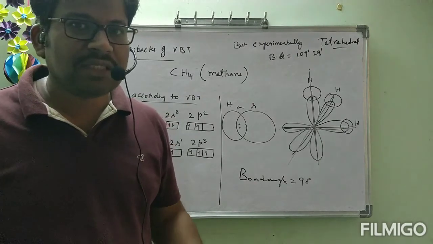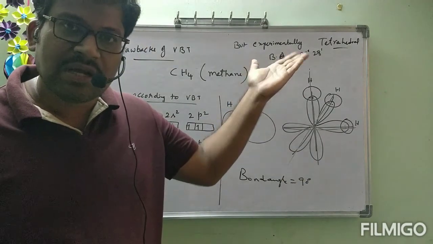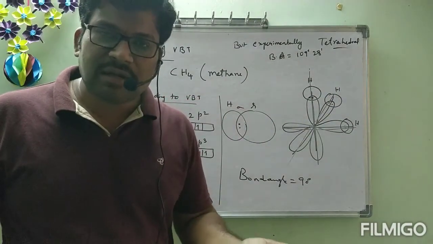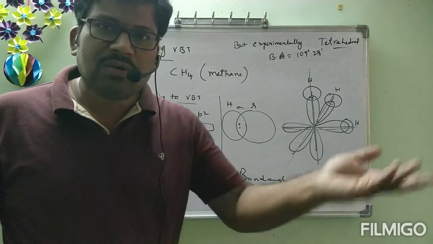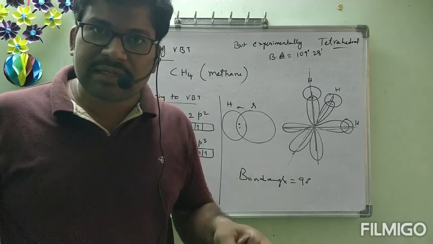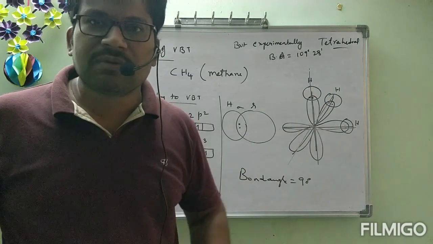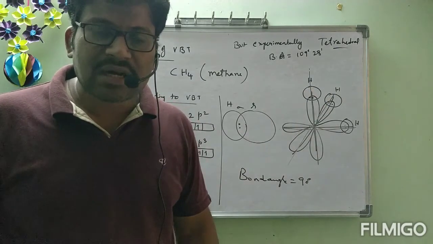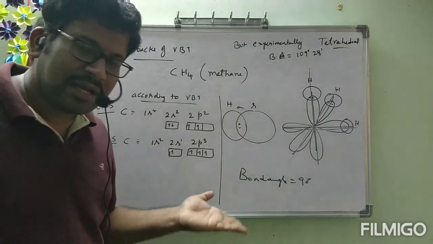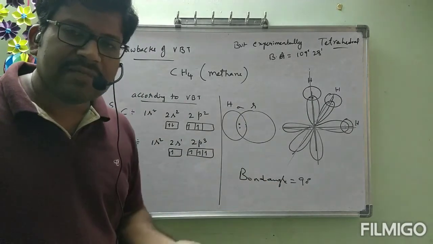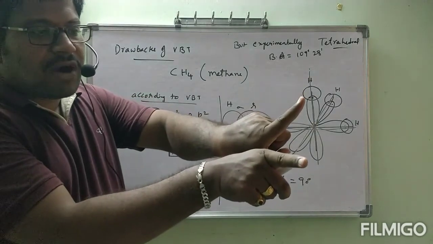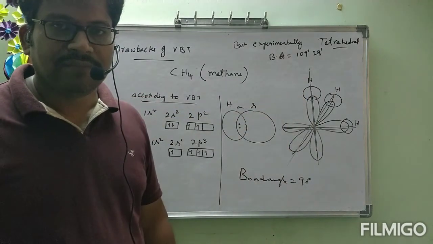If valence bond theory is able to explain the experimental results, there is no need to go for another theory. If J. Thomson himself could explain the total atomic structure, there would be no need to go for Rutherford's model, Niels Bohr's model, all these things. As that model had a drawback, only then we went for Rutherford's model. Is it correct or not? Like that here also, valence bond theory could not explain the structure correctly, as well as the bond angle. Bond angle is the angle between the bonds. If you imagine two bonds as lines, the angle between them is called the bond angle.